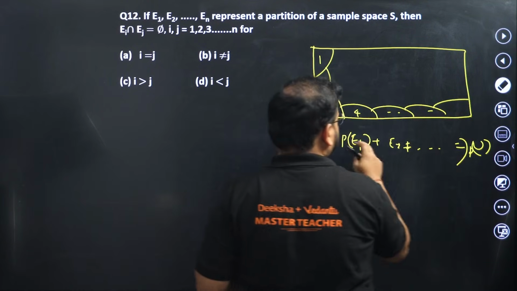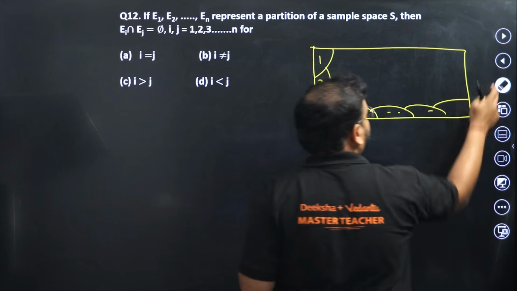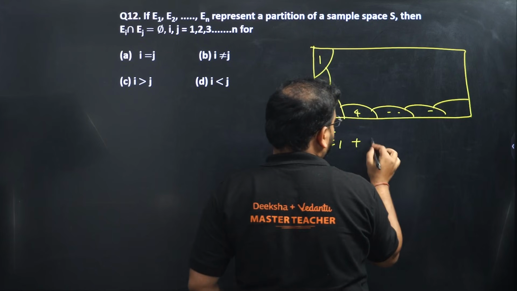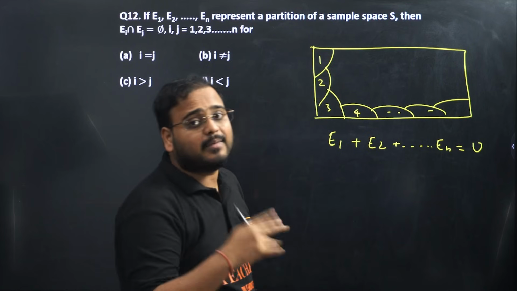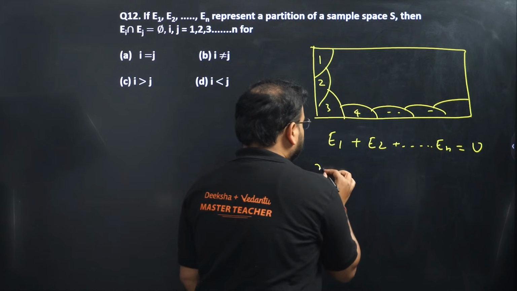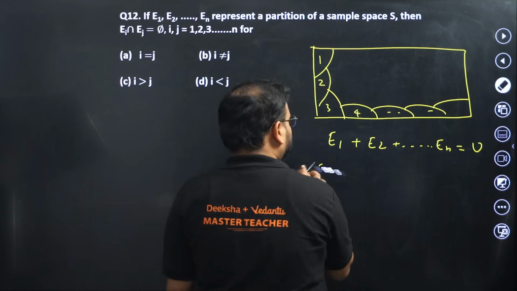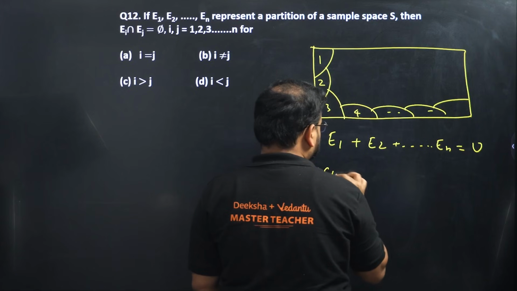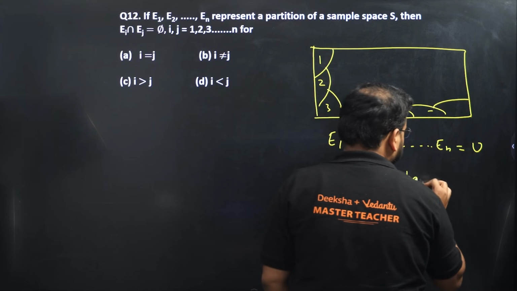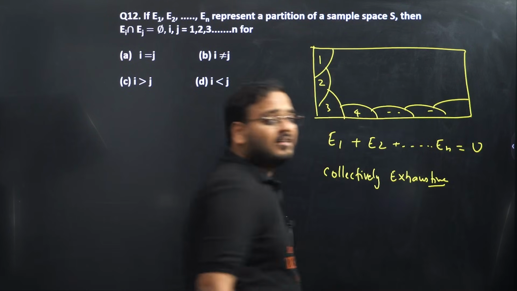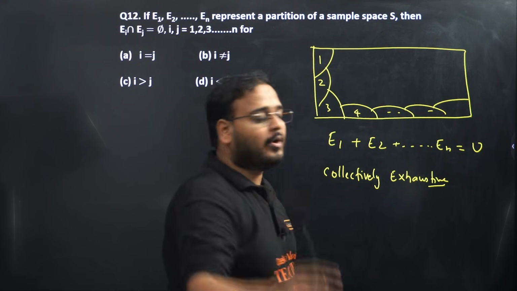Let's not get confused. If I'm adding E1, E2, and so on all the way till En, I get the union only. And if I take probability, it will be 1. What it means is it is exhaustive in nature. If you take all together, it means collectively exhaustive in nature. All the partitions are collectively exhaustive. Means when you add up, it becomes the union, or take probability, it becomes 1.